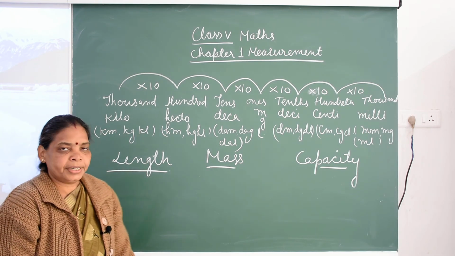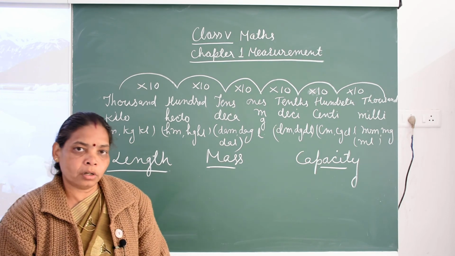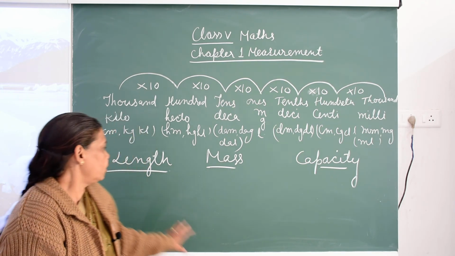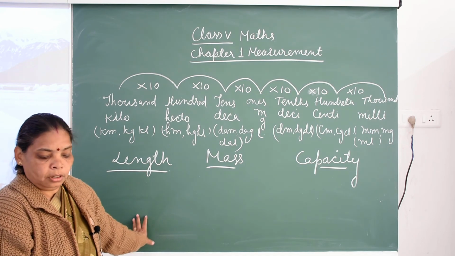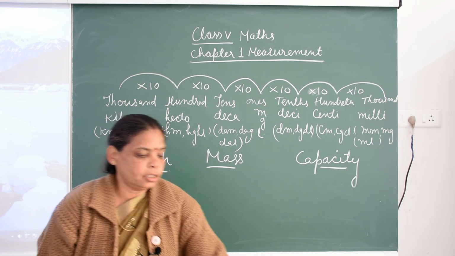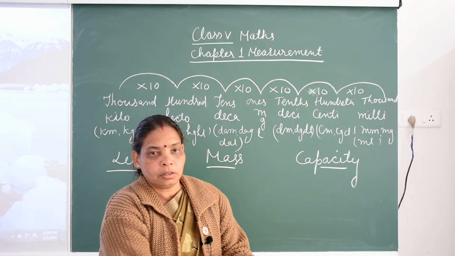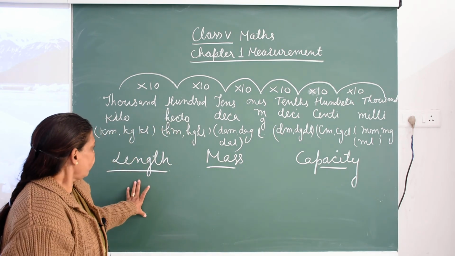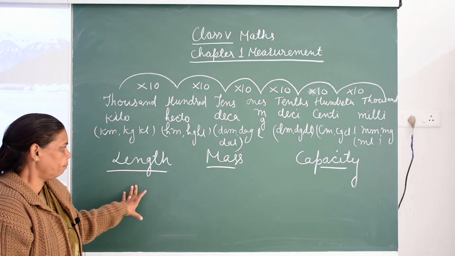We measure the length of cloth, rod and rope. All these things we measure in length. Measure this board, this table, this duster, only this length we measure in length. So the basic unit of length is meter.